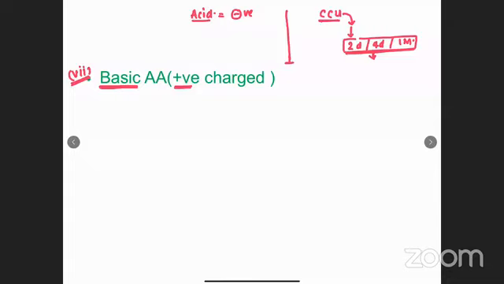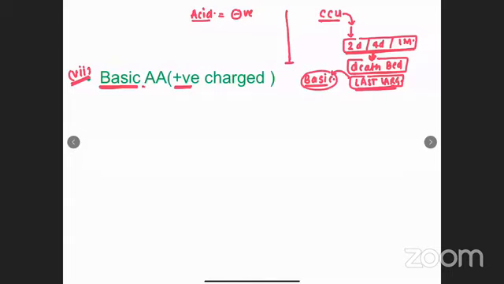Now, when the person is on a deathbed, and if you ask what is your last wish, what is the last thing that you want to do? The last wish, or I can say the last urge. If you ask for the last urge, the last urge will be very basic. He will say, I want to go to that particular restaurant. I want to have, let's say, a dosa from there. I want to visit a particular temple or maybe a place, right? So the last urge is very basic.